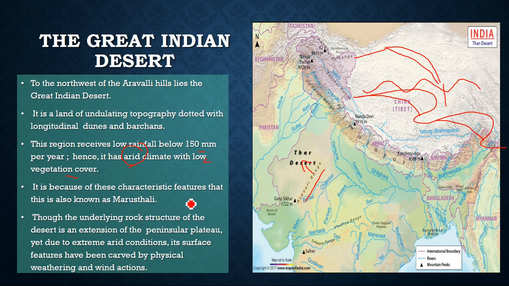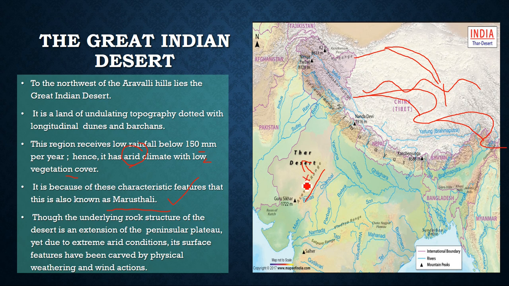Whatever you see will be dates and some other trees, right, which require very low rainfall. It is because of these characteristic features that this place is also known as the Marusthali desert area. Though the underlying rock structure of the desert is an extension of the peninsular plateau, due to extreme arid conditions, its surface has been carved by physical weathering and wind action.